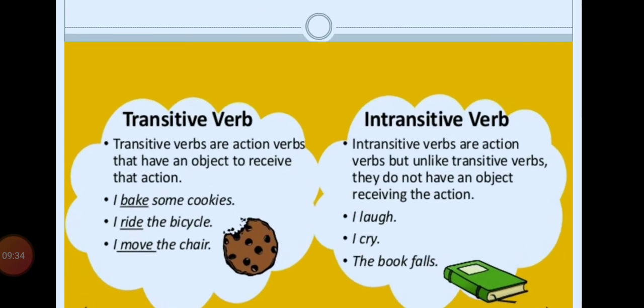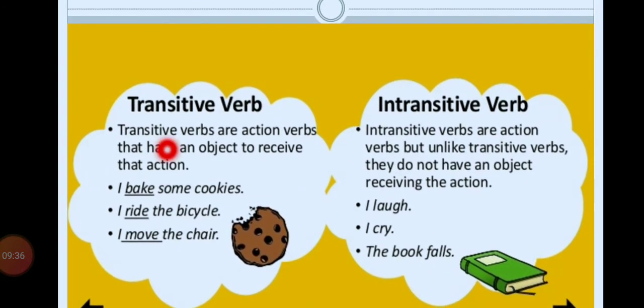Now see, transitive verbs are action verbs. See the sentence, action verbs, not the helping verb. We have not mentioned here a helping verb. Helping verb means to be, to do, to have, not like that. Means am, is, are, was, were, have, had, not like that. That type of auxiliary verbs or the modals, means the helping verbs, don't consider in your mind. Here we are talking about the regular verb, action verb, means which actually shows some action.